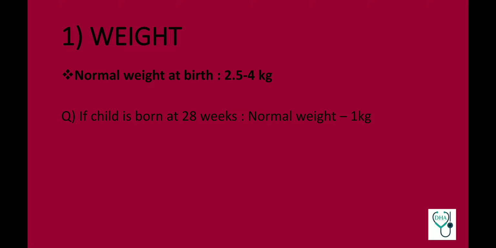Firstly, weight. The normal weight at birth is 2.5 to 4 kg. This is for a full term normal delivery. So what if a child is born at 28 weeks? The normal weight is 1 kg. This is the previous NEET PG question. So weight of a child at 28 weeks gestation is 1 kg.